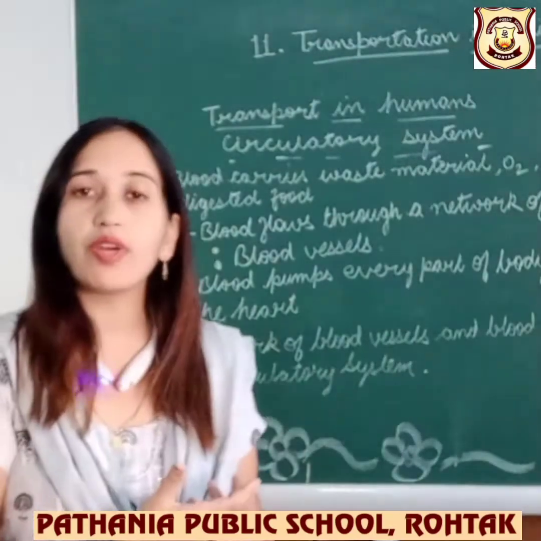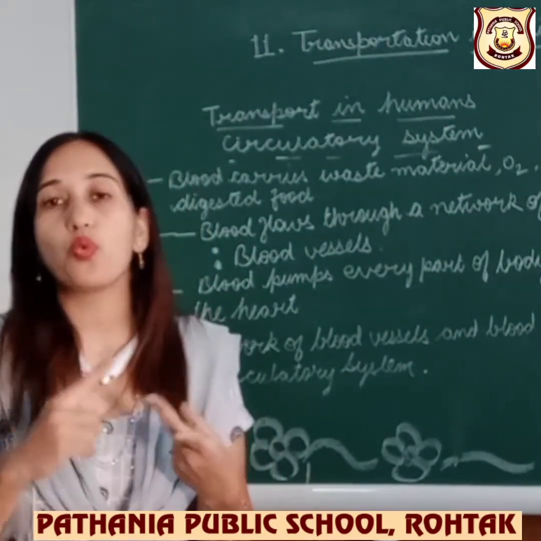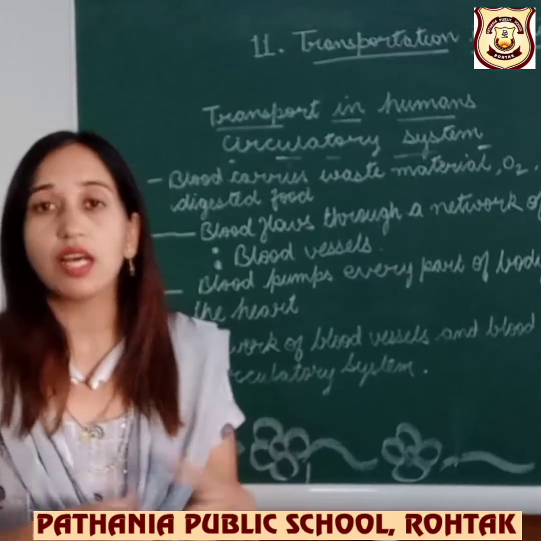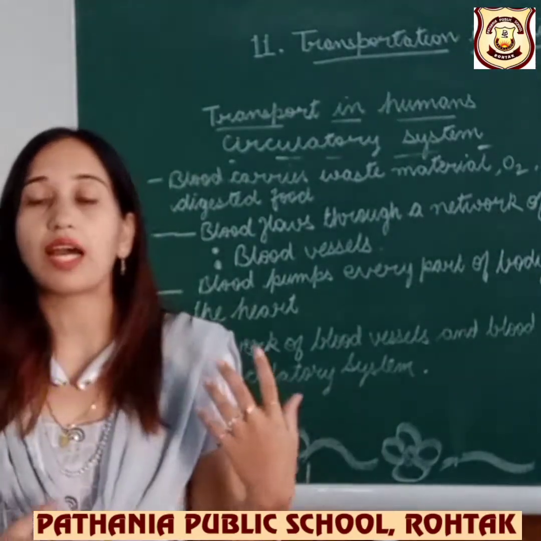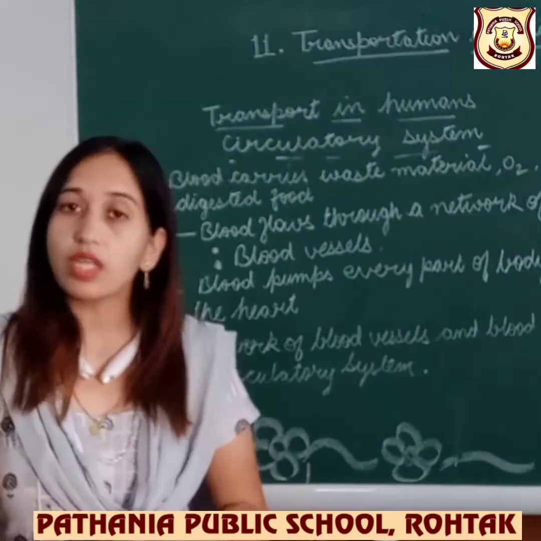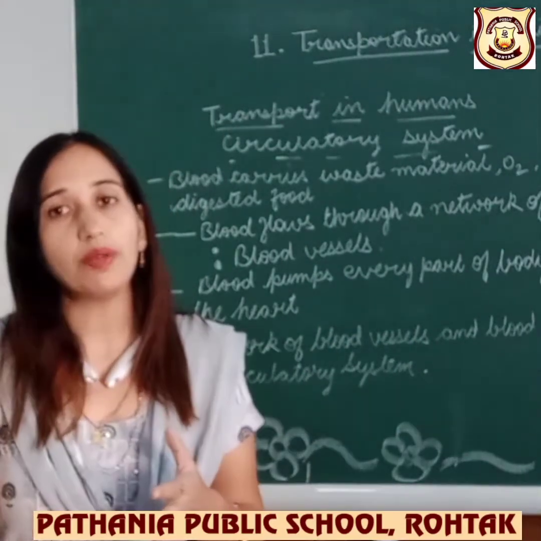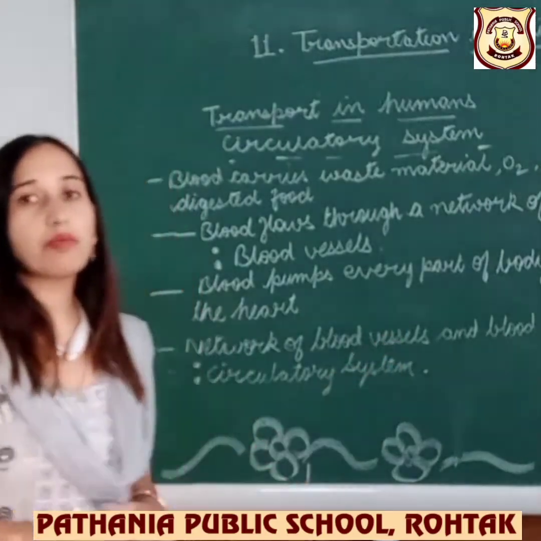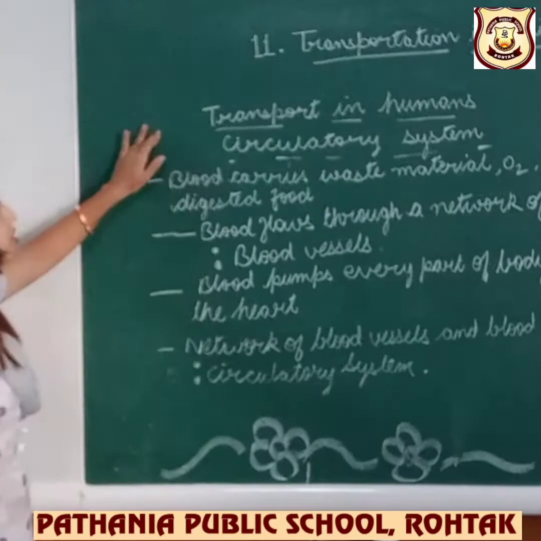In this chapter we are going to study the circulatory system, the arteries, veins, blood vessels, capillaries and the heart, and what are the things we use to measure the pulse rate. All these things we are going to study in animals. So let's do this one by one and then we will talk about plants. So in animals, the first topic is transportation in humans.